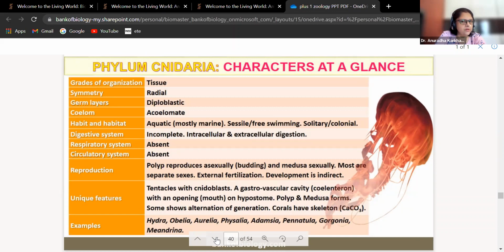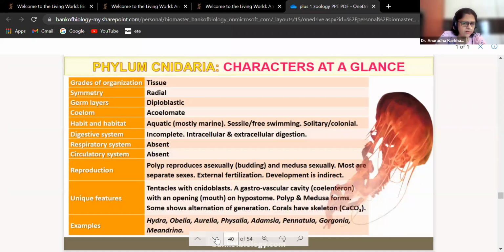Respiratory system absent, circulatory system absent. Reproduction: polyp reproduces asexually by budding to give rise to medusa, and medusa undergoes sexual reproduction to give rise to polyp. Most have separate sexes. External fertilization takes place. Development is indirect.